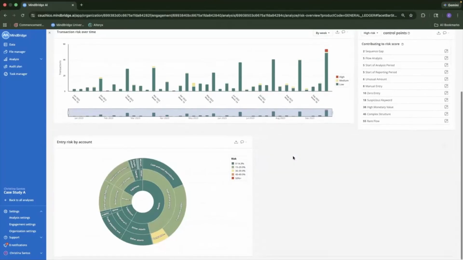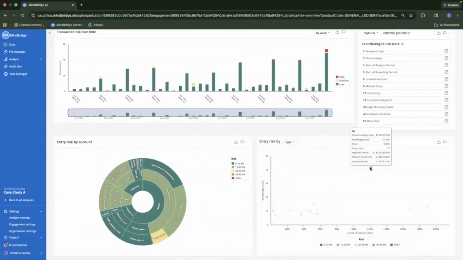And then right here, we're looking at entry risk by type. And then you can see that there is quite a few transactions that are showing as a specific type by themselves up on very top with a high MindBridge score. I'm just creating an annotation here to kind of note what we see on the graph.